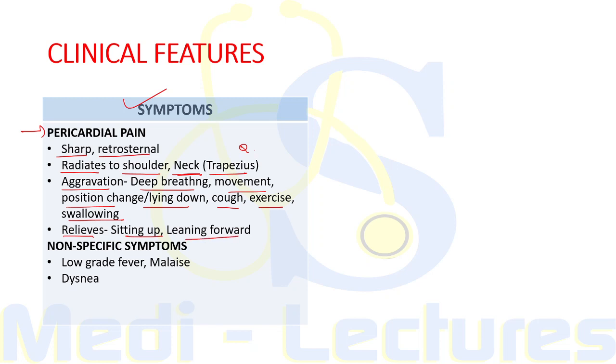Now, when we consider the non-specific symptoms which are associated with pericarditis, these include low-grade fever and malaise, and dyspnea can occur when there is large pericardial effusion which can compress adjacent bronchi and lung and therefore produce dyspnea. And this specific sign is known as Ewart sign. So these were the symptoms, which are pericardial pain and non-specific symptoms.